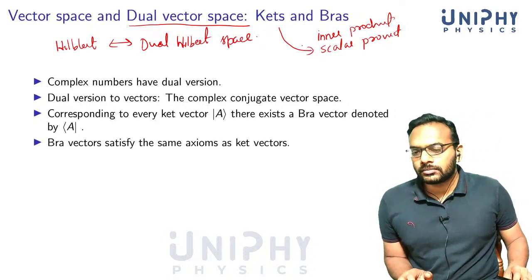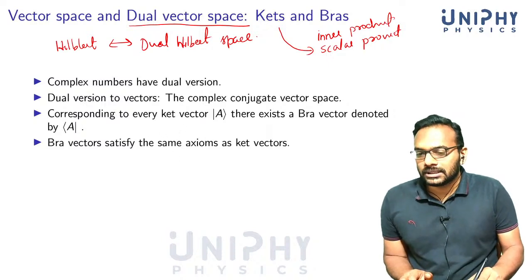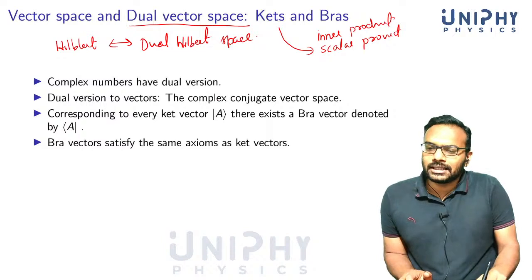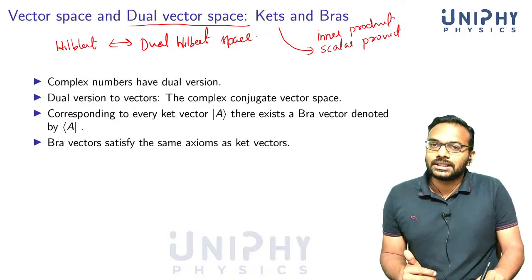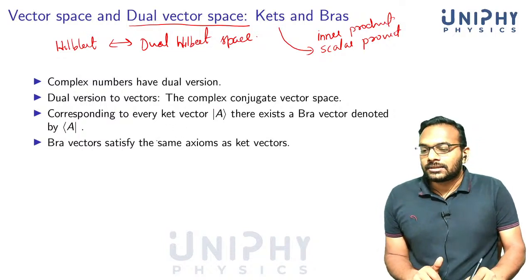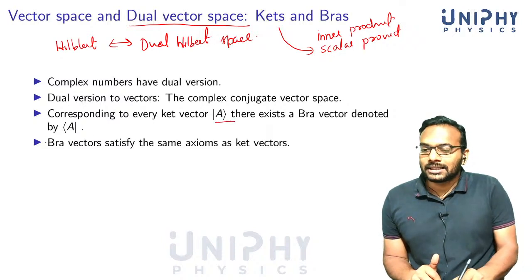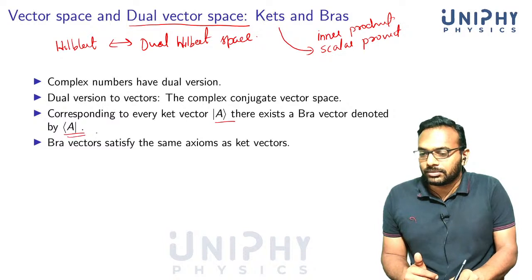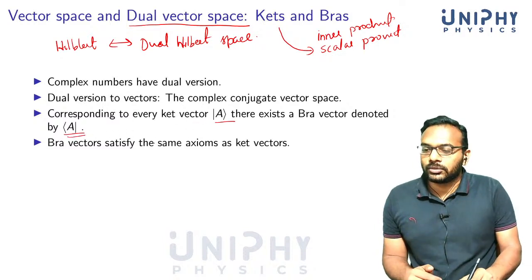Right. Okay. So just like complex numbers have a dual version, there is also a dual version to vectors. You can imagine it as a complex conjugate vector space. Okay. So corresponding to every ket vector, there exists a bra vector denoted in this manner. All right. The angle is in the opposite direction.